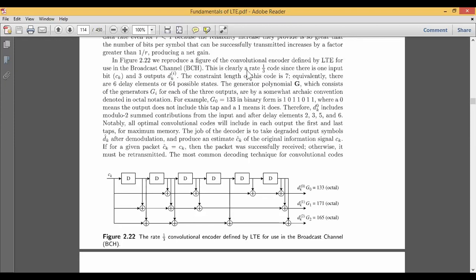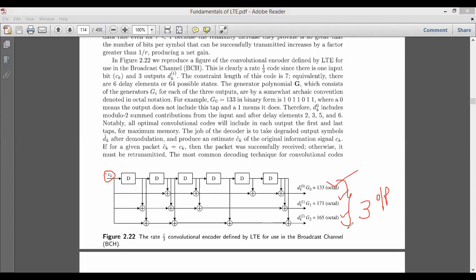Since there is only one input bit, that is CK, CK is 1 bit of data applied to the convolution encoder, and there are 3 output data, that is DK0, DK1 and DK2. So 1 input and 3 outputs. Here you can see CK is only 1 bit, and here we have 3 outputs. This is my output. And the numbers are all octal numbers.